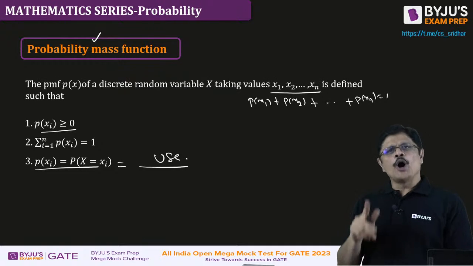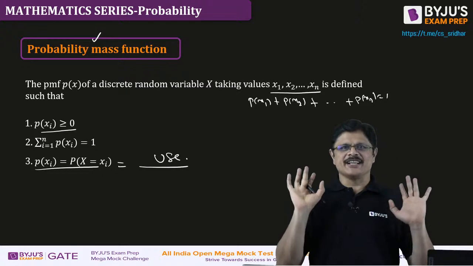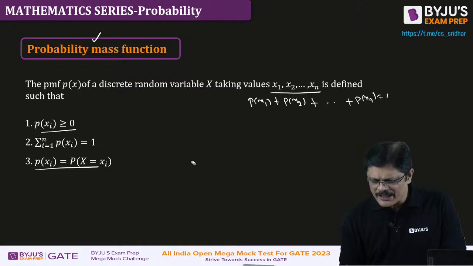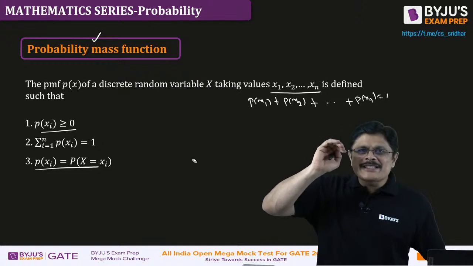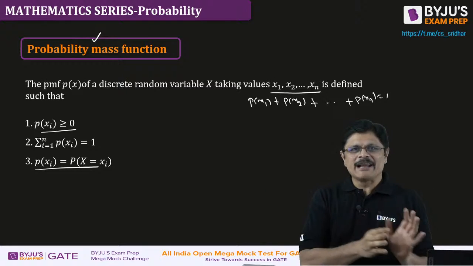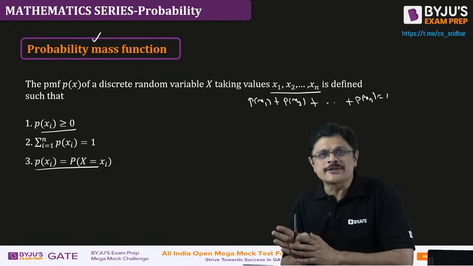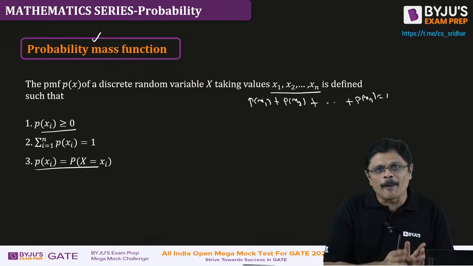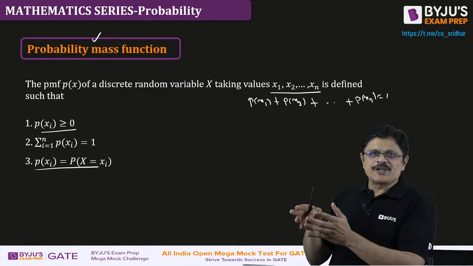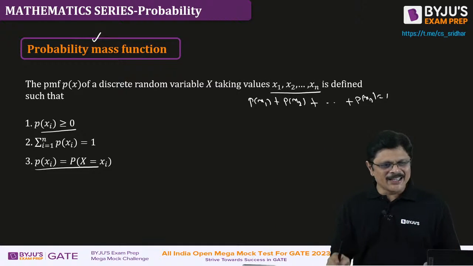It is given, or your problem may be following some distribution. For that, this function is already ready. We use it. That is our job, my dear friends. We don't create it. Those who feel like we are creators can never learn probability here, because we are not creating them, we are using them. Our job is to interpret your problem as a particular distribution. Once it is interpreted as that particular distribution, the functions and everything are ready. Again, use them.